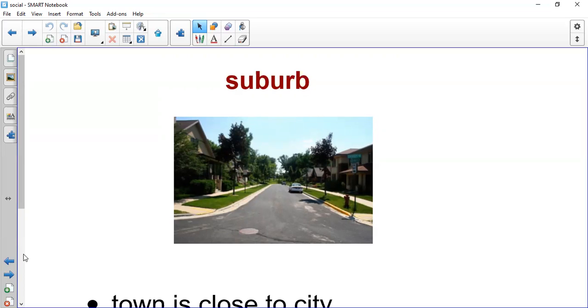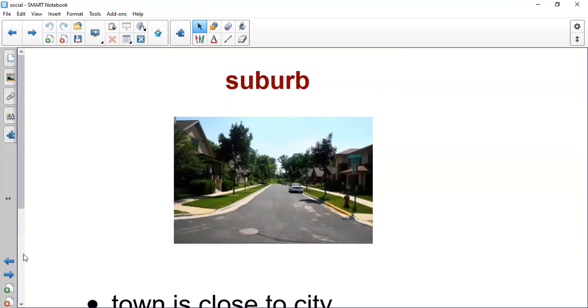That's why if they want to find a job and if they want to have fun, they can go to the city. So suburb, town close to city. One more time. Suburb, town close to city.